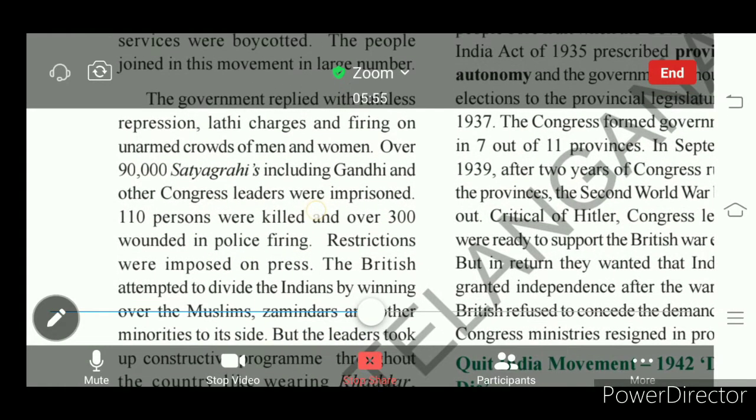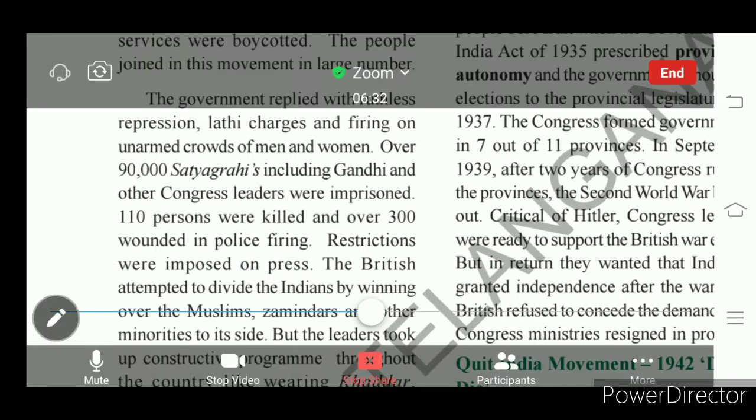And here about 90,000 satyagrahis who participated in this civil disobedience movement, and Congress members, leaders, then Gandhiji, all were sentenced to jail.